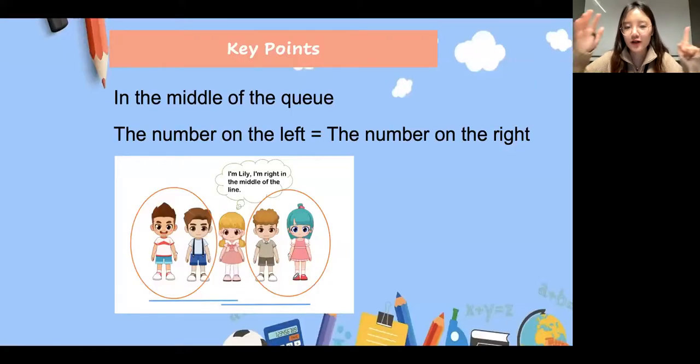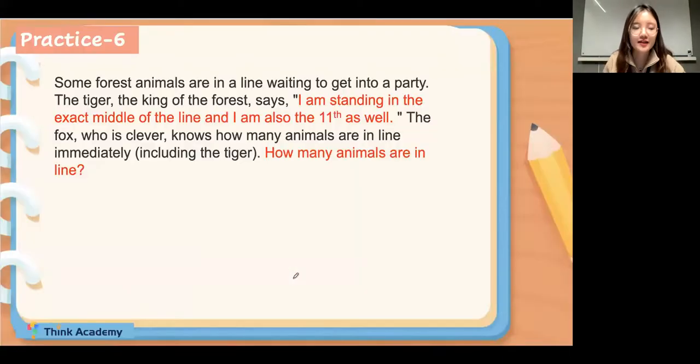Okay. So if we see a question about the middle of the queue, then it means the number on the left will be equal to the number on the right. So keep that in mind. Let's see a question which is about the middle. There is a story. Some forest animals are in a line waiting to get into a party. And the tiger, the king of the forest, says, I am standing in the exact middle of the line. And I'm also the 11th.